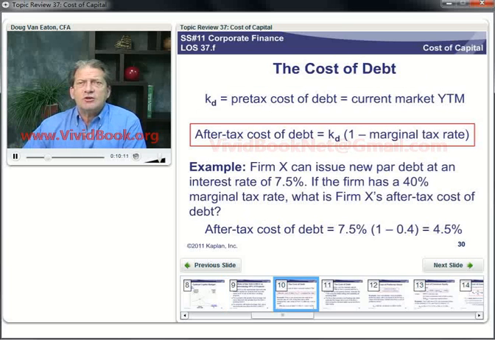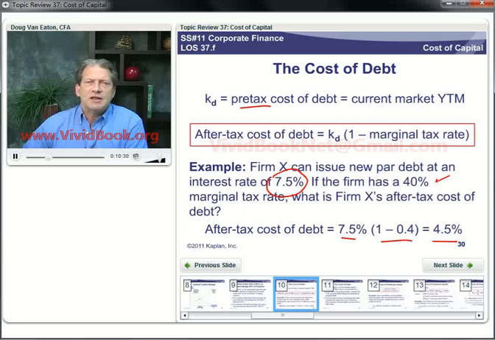So these calculations are very straightforward. Pre-tax cost of debt times one minus the tax rate. The firm can issue new par debt with a yield to maturity of 7.5%, faces a 40% tax rate: 7.5 times one minus the tax rate, 4.5%. That's our after-tax cost of debt.